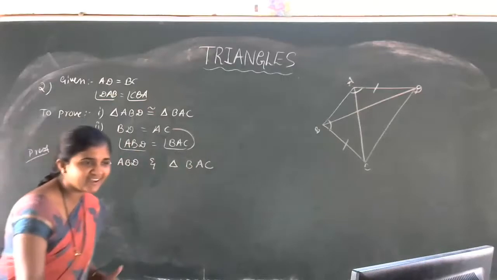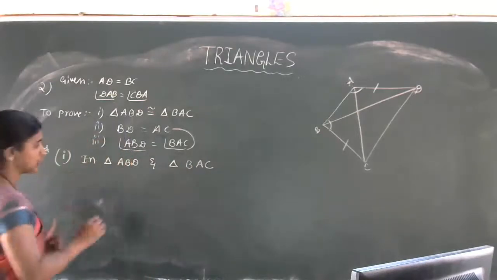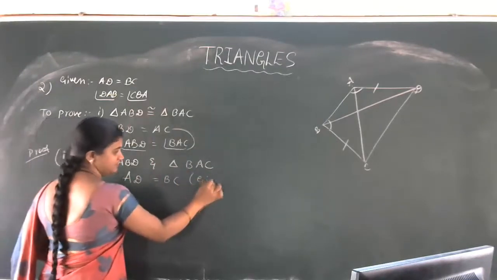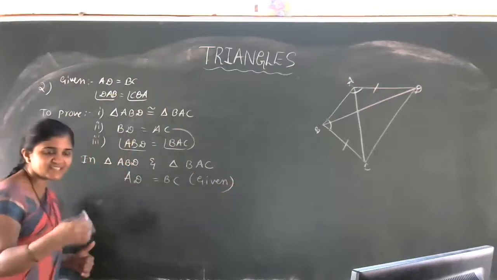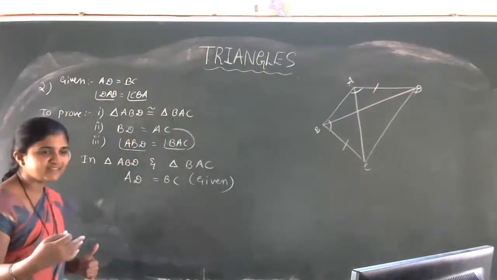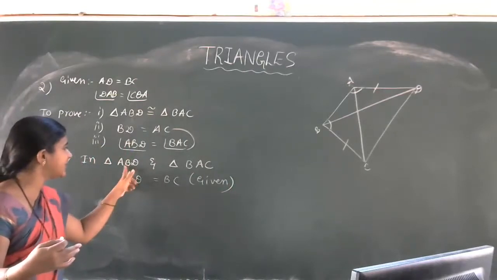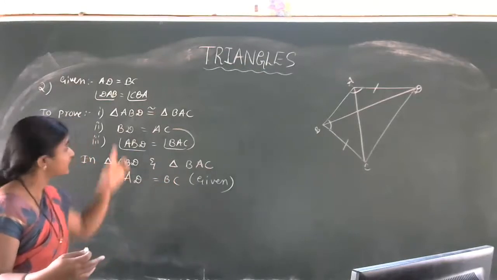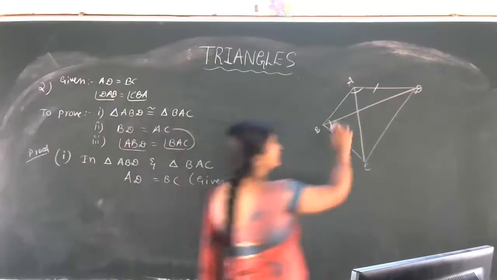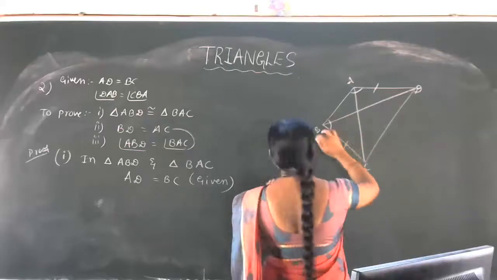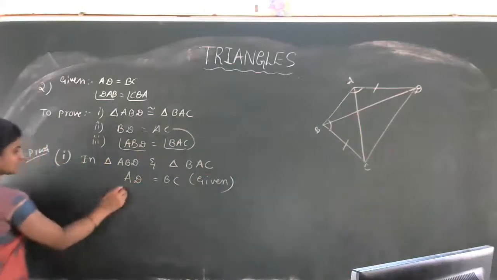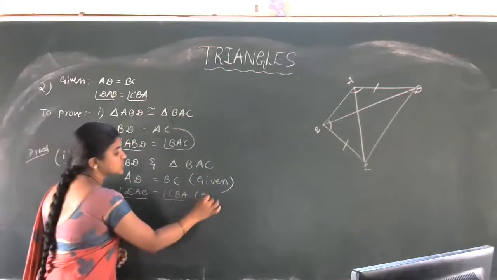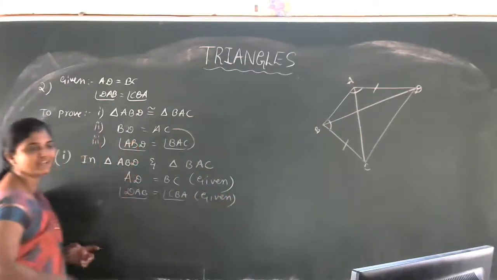Which is the first data? AD is equal to BC, because it is given data. Which is the second one? In triangle ABD, the AD side is equal to the BC side of triangle BAC. One more data is there: this angle DAB is equal to this angle CBA. That is also given in the problem.